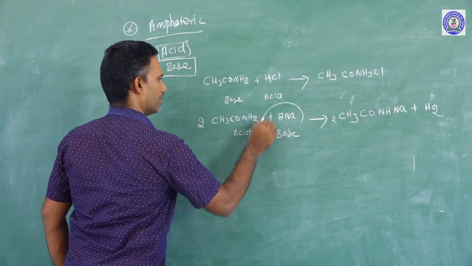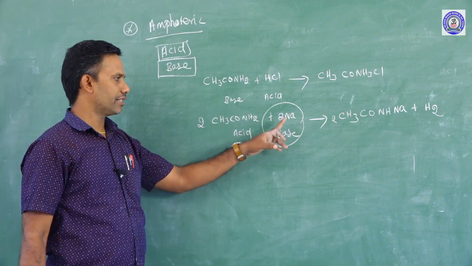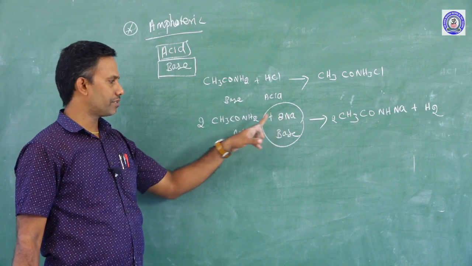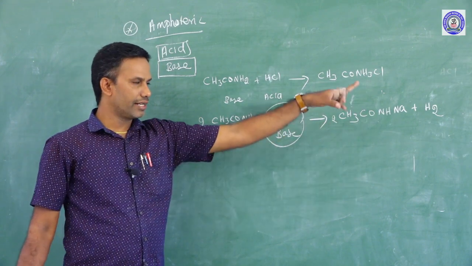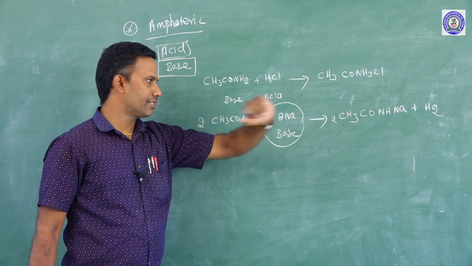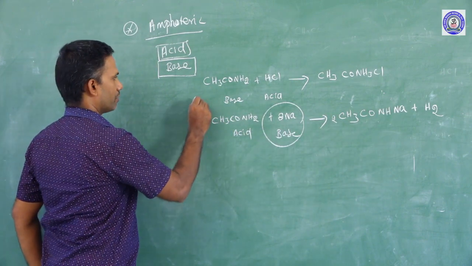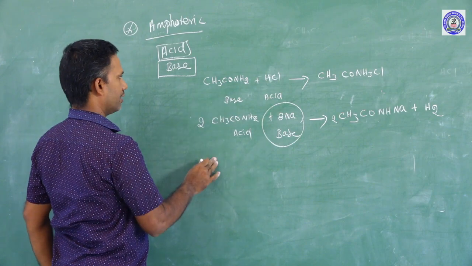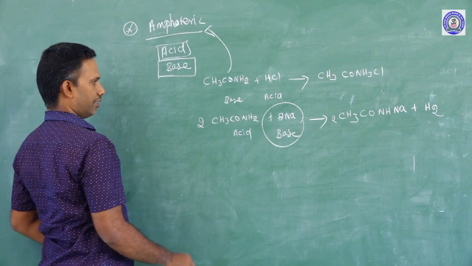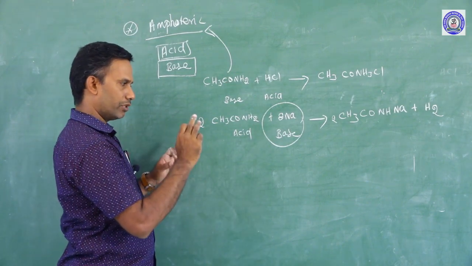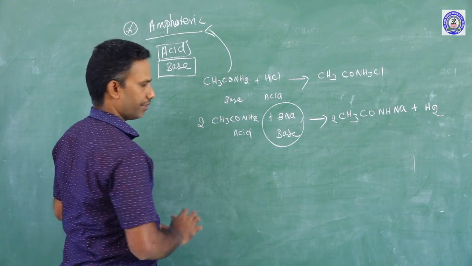See what is the role of metallic sodium? You know very well, you have studied in 10th standard itself. When metallic sodium is treated with acid, hydrogen gas is liberated. Here the hydrogen gas is liberated. So by these two reactions, we are saying this amide is amphoteric in nature, since it can behave both as acid as well as base. Okay.